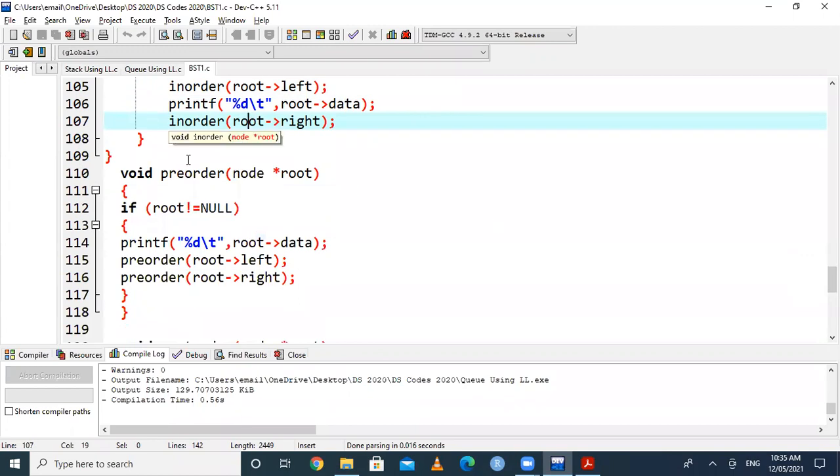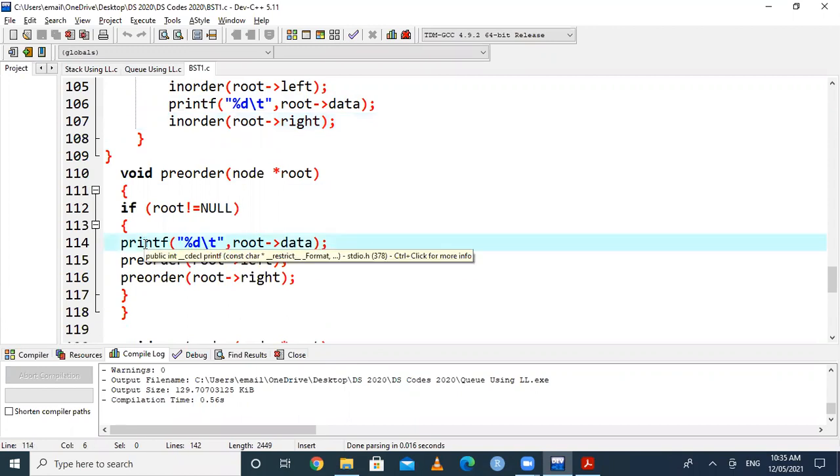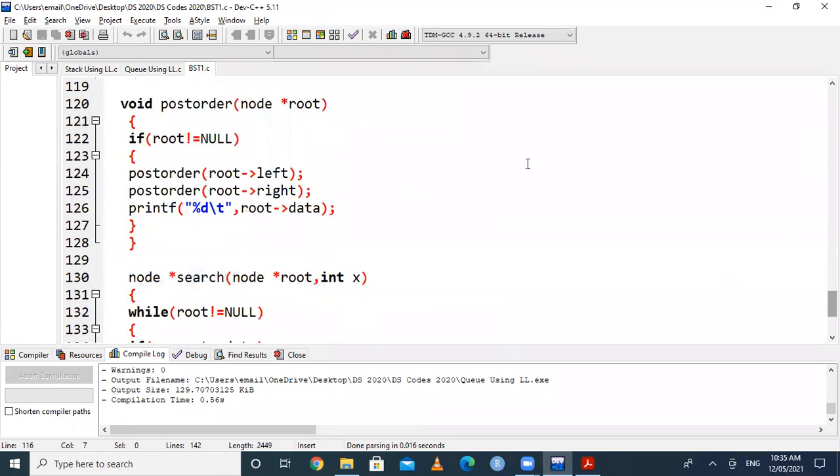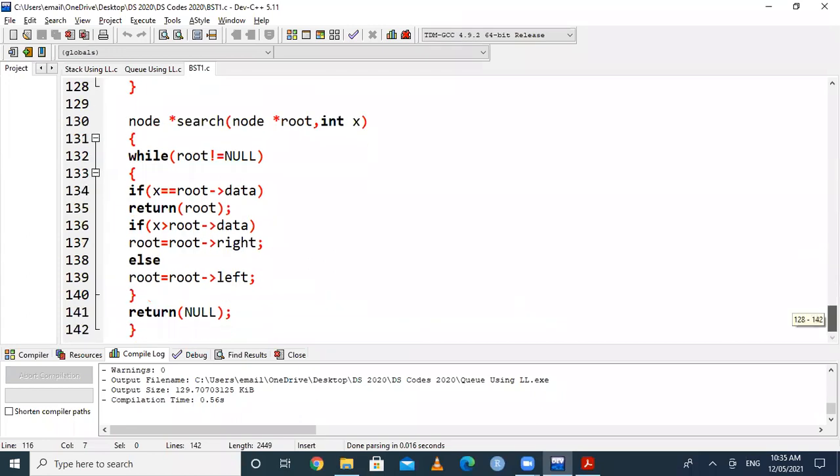Similarly for pre-order, we follow the sequence root, left, and right. So first we printf, printing is similar to visiting, then left and right. Finally, the definition of post-order: we go to the left, right, and root. That is the post-order sequence. In the case of search, we have to compare the key. Here the key is denoted by X. So we compare X with the data of the root, and if it matches, then we print a message like element found. Otherwise we print element not found.